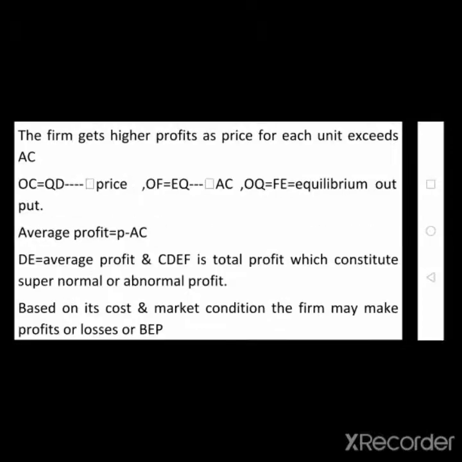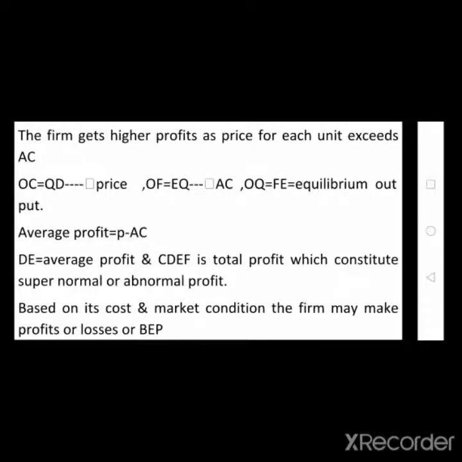The firm gets profits as the price for each unit exceeds average cost. The firm gets higher profits if the price exceeds the average cost, that is, the company fixes the price of the product at more than the average cost. For example, the average cost for producing an output is 10 rupees. If the company fixes 15 rupees or 12 rupees, which is more than average cost, that gives higher profit. That means 5 rupees or 2 rupees is profit to the company.